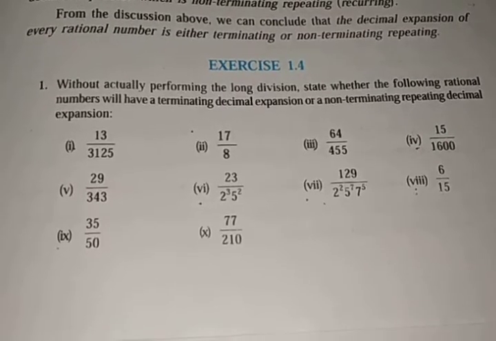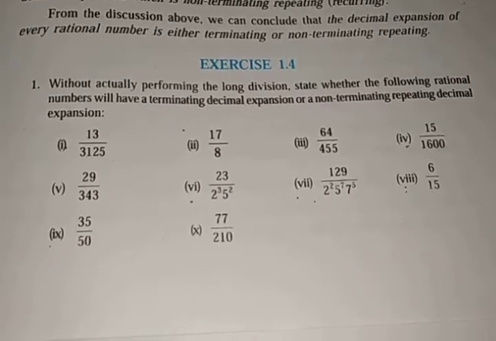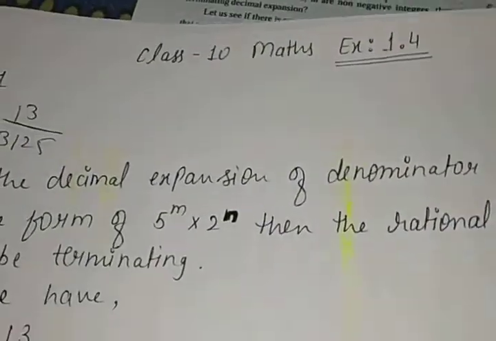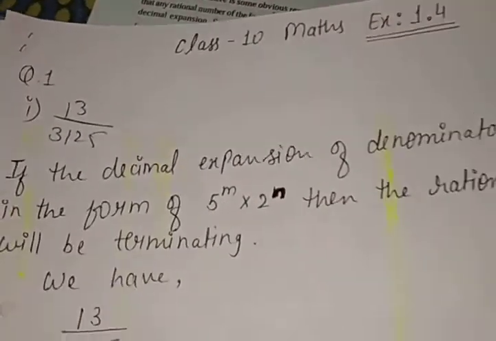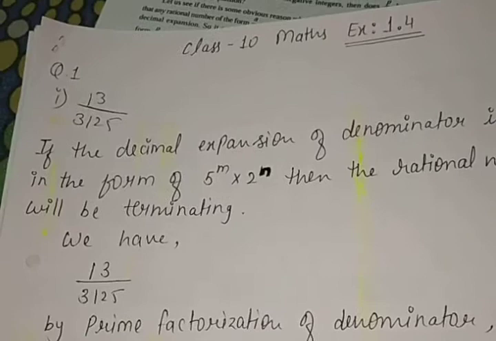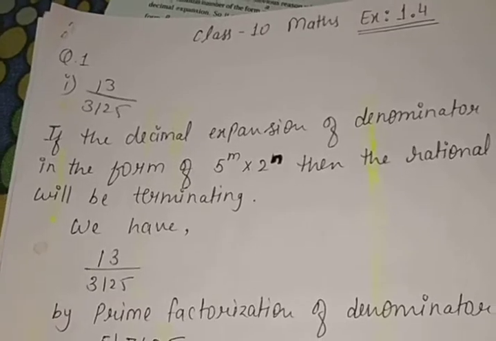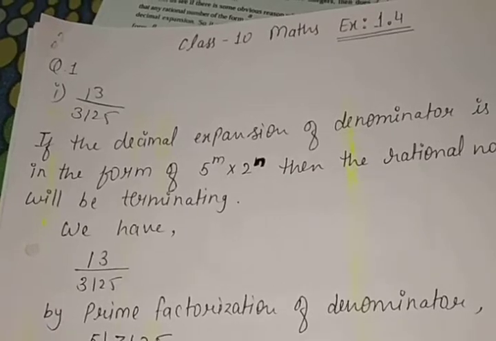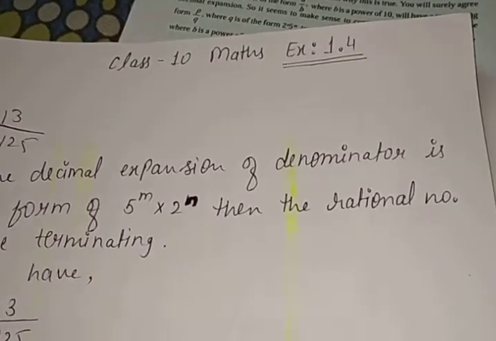First of all, we have to understand what is terminating and what is non-terminating. Terminating decimal expansion means in the division, if we get a limited number of digits after the decimal point, then this type of division is known as terminating. But if the numbers are repeated again and again, then this type of decimal expansion is known as non-terminating. And the condition of the question is that we do it without actually performing the long division.